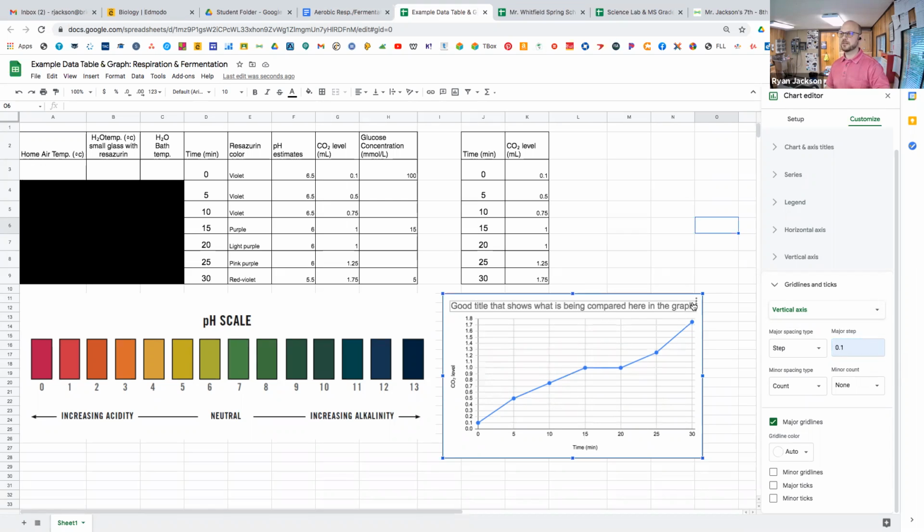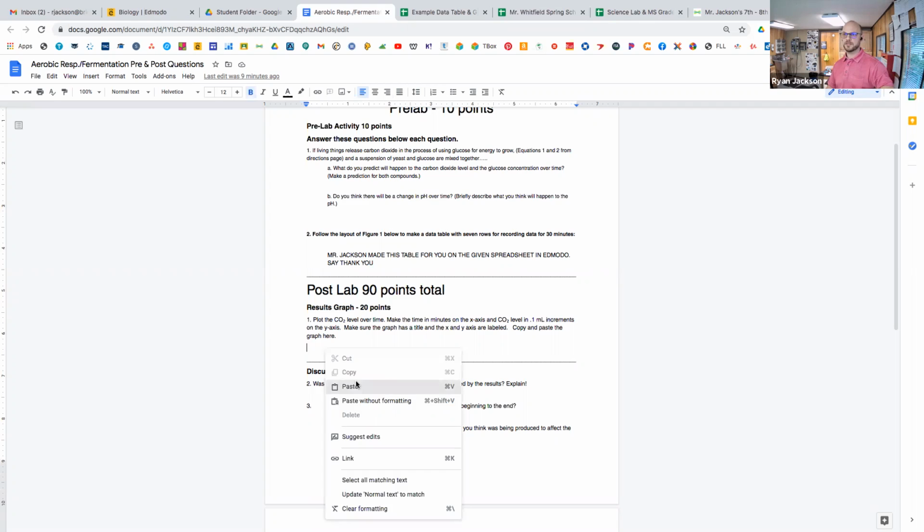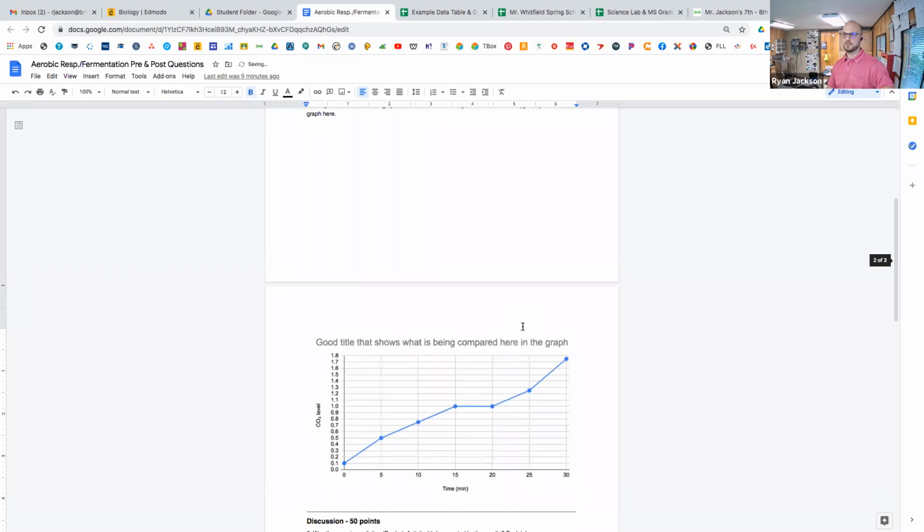Then you simply, once you take your graph, you can copy it, copy chart, and then go back and paste it. I go to here, paste, and watch. Paste unlinked. Bam. Okay, so that's my graph you should have there. So that is it.